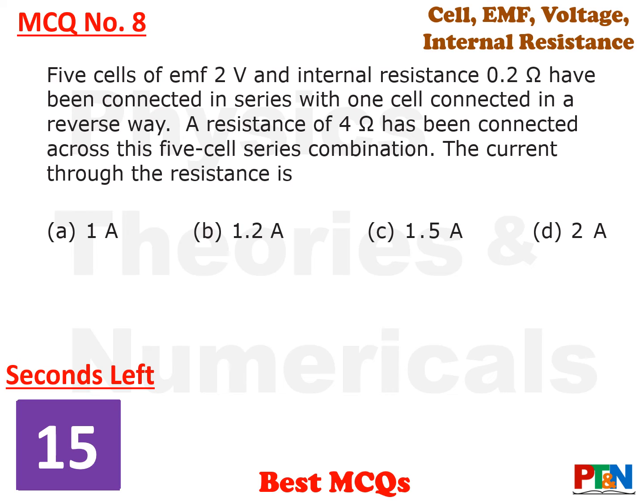Next MCQ. Here also there are 5 cells of 2 volt EMF, but one cell is connected in a reverse way, then what will be the current? 4 options, 15 seconds time for you. Your time starts now. Easy one. If required, take your own time.